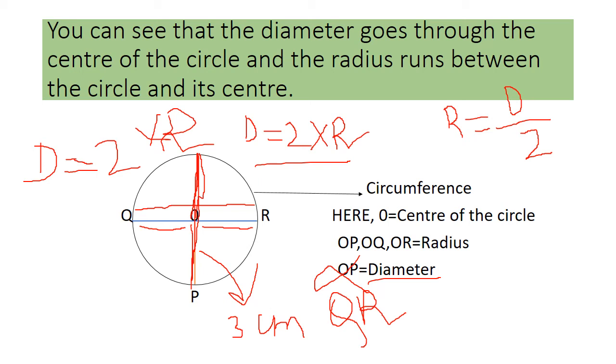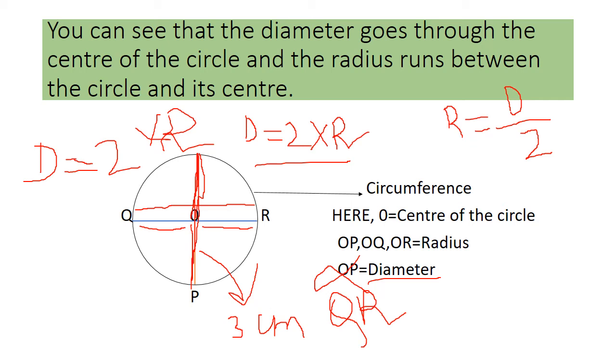So I hope this is clear. This line is the radius, this line is also a radius, and this line is also a radius, but this entire line starting from Q till R is the diameter of the circle.